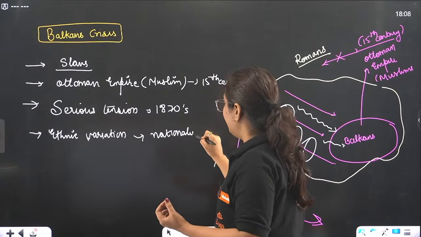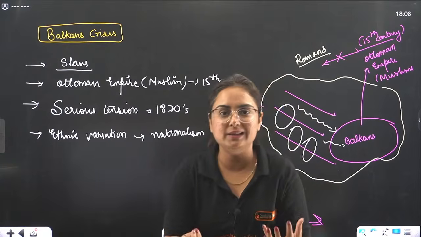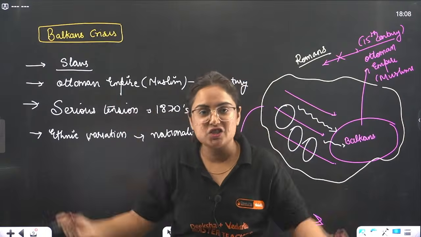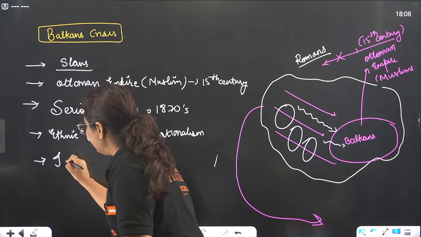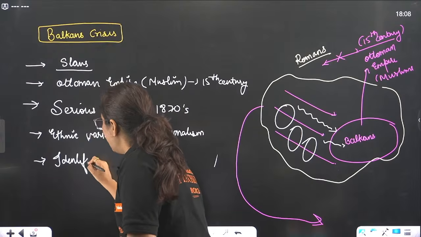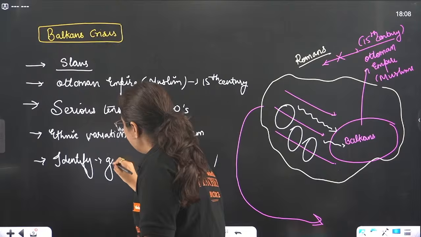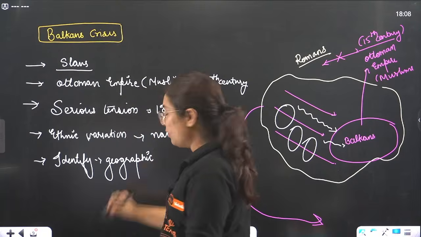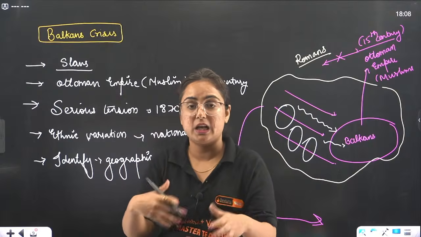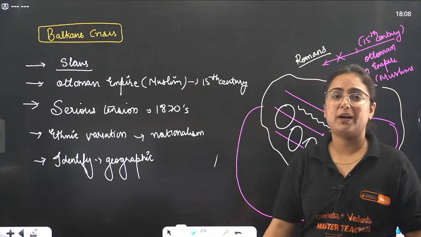Acha, when they grew with the feeling of nationalism, the one thing they want is a nation, to identify their geographic identity. The geography, that this is my nation. Now again, everyone fights for land.